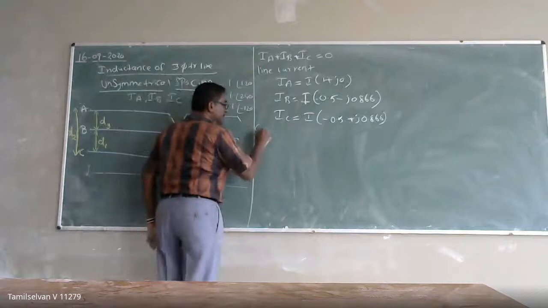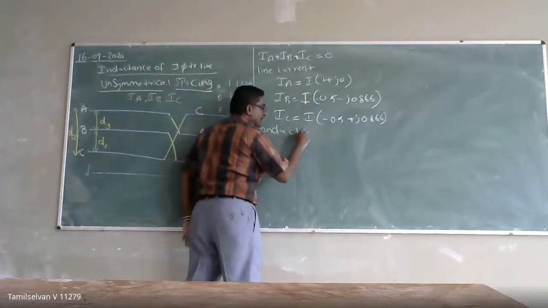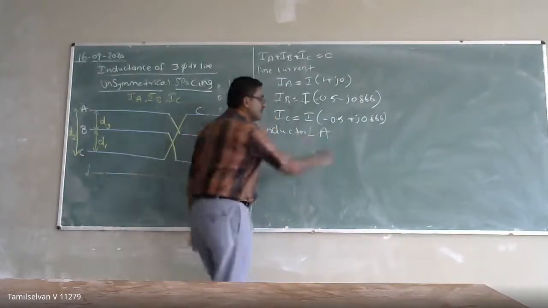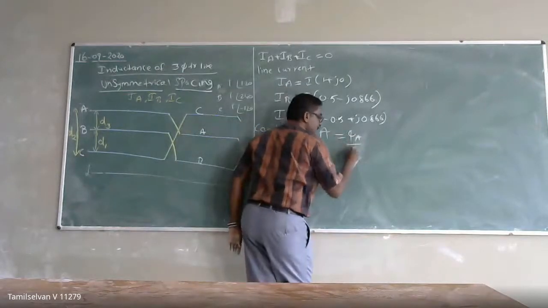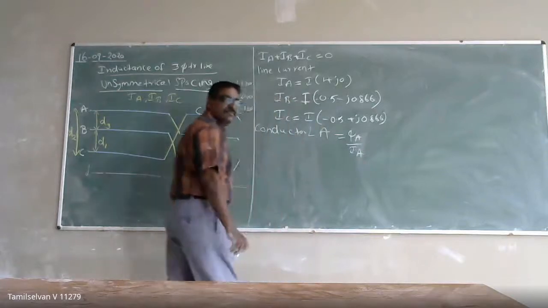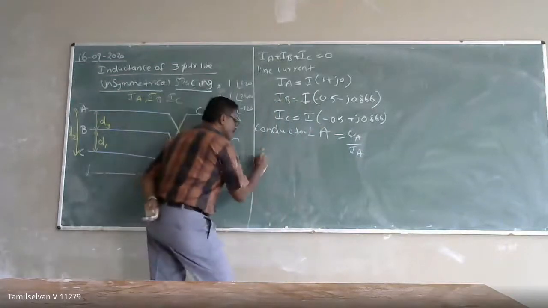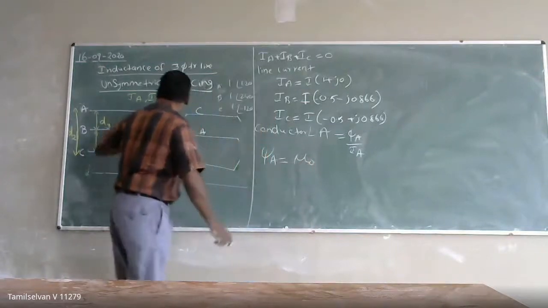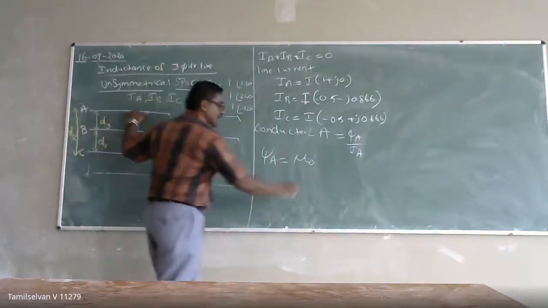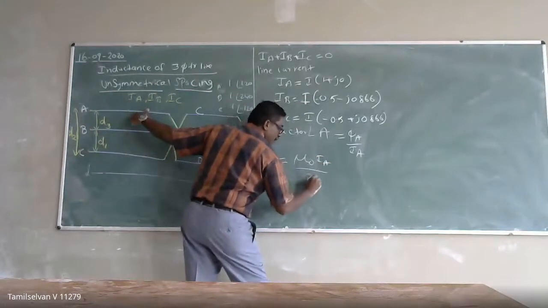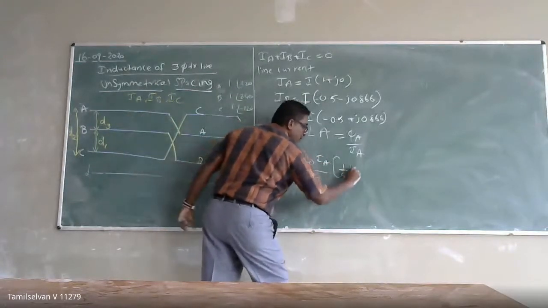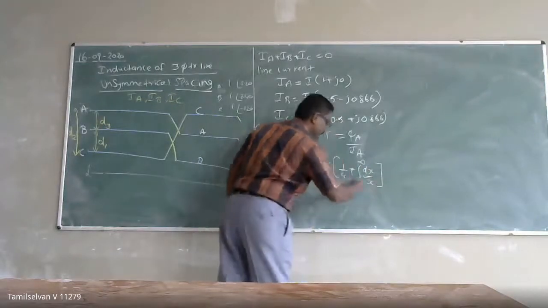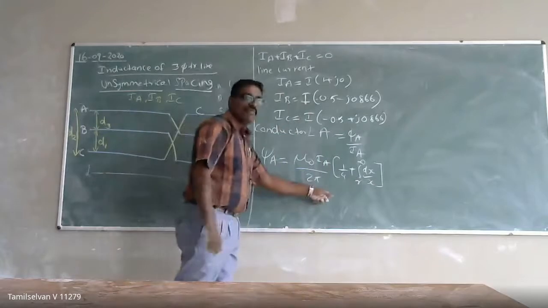So now I am taking the conductor A. What is the flux linkage in conductor A? I am going to calculate the inductance in conductor A, which is equal to flux linkage per unit ampere of current. So what is the flux linkage in conductor A? Due to its own current IA, it is mu naught IA by 2 pi, (1 by 4 plus integral of r to infinity dx by x). This is due to its own current.